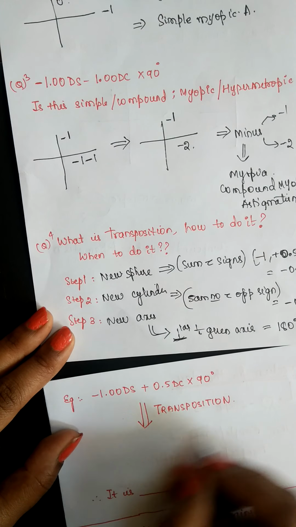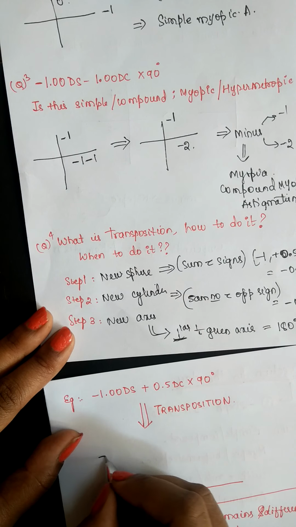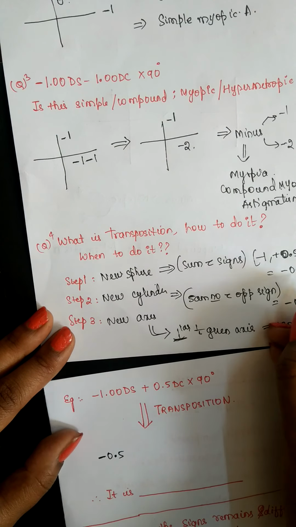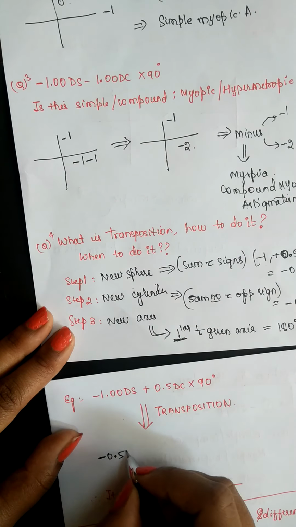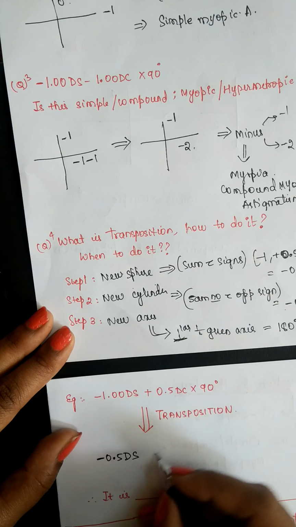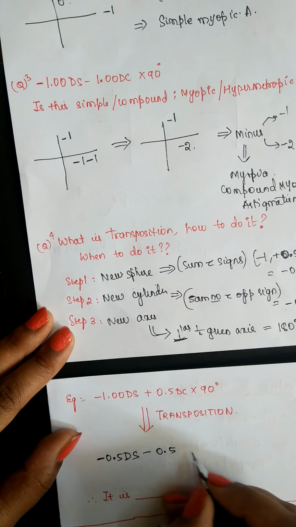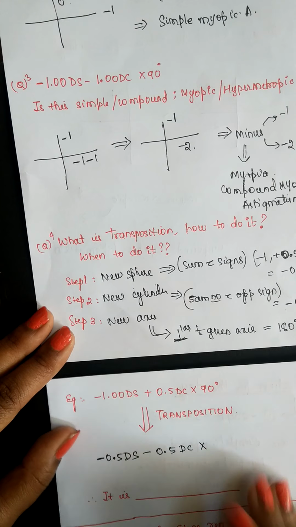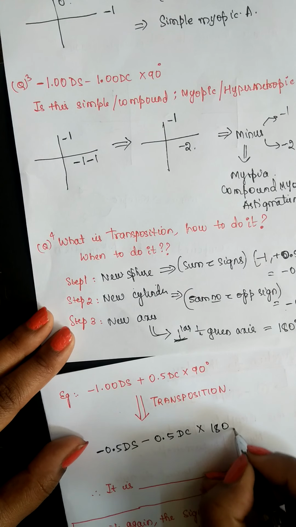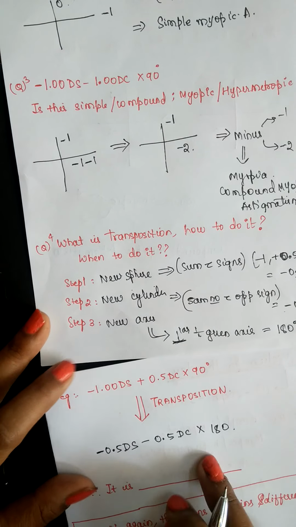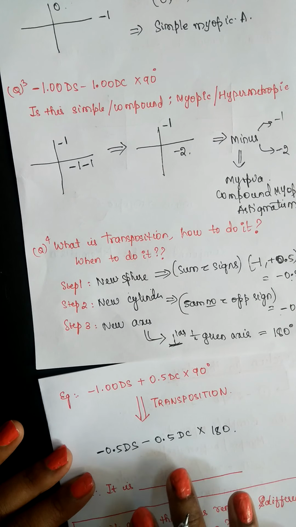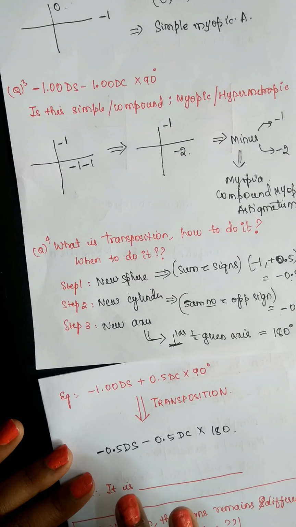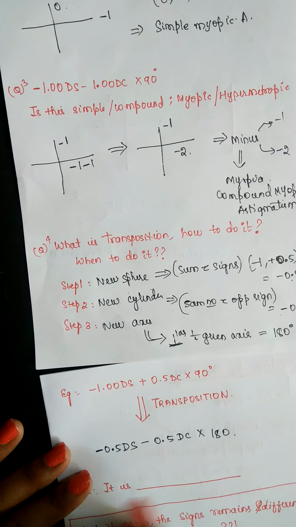So now let's write on transposition. This would be minus 0.5 sphere component, that is ds, minus 0.5 cylinder component, that is dc, and the axis is now 180 degree. Now both have same sign, so it would be easier, and it is the way we should now try to classify under which astigmatism it comes.